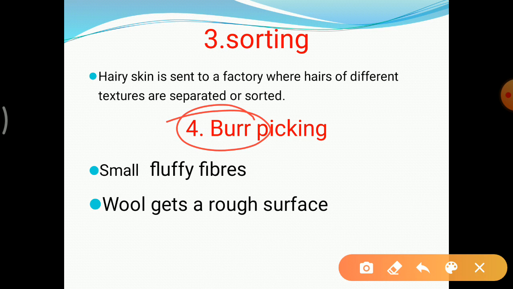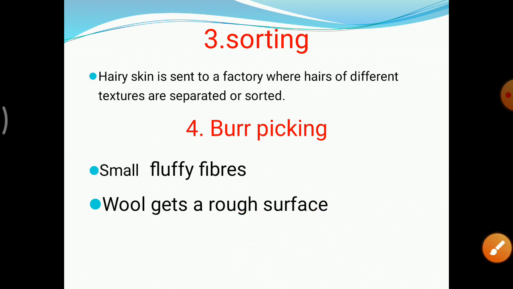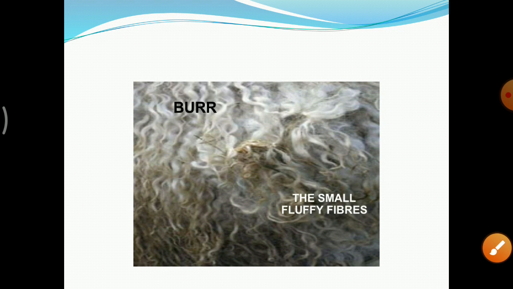So it is very important to remove as many burrs as possible, because if the wool has a lot of burrs, the wool would lose its soft feel, and the wool gets a rough surface. So let's see how the burr looks.